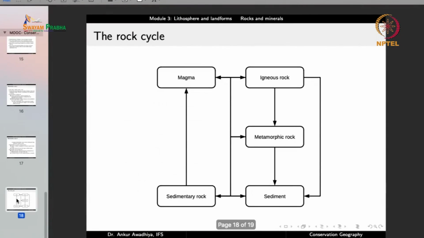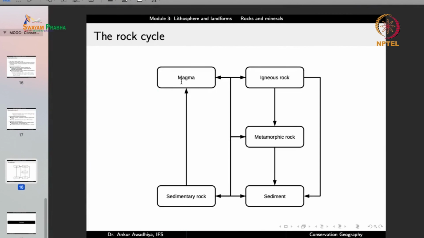We have also observed that in the case of sedimentary rocks, they incorporate sediments from the existing rocks, which may again be igneous, sedimentary, or metamorphic rocks. Now this brings us to the understanding that there is a rock cycle. Rocks are not static things, they are continuously going through changes. So magma results in the formation of igneous rocks, but the igneous rocks can again melt back to form magma. The igneous rocks can, through the process of metamorphosis, convert into metamorphic rocks, but metamorphic rocks at the same time can melt back into magma.